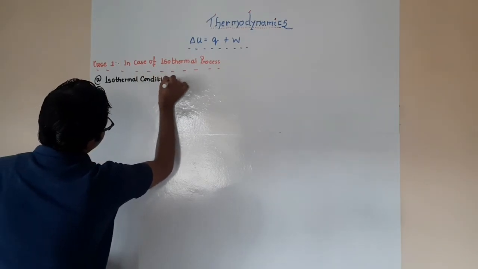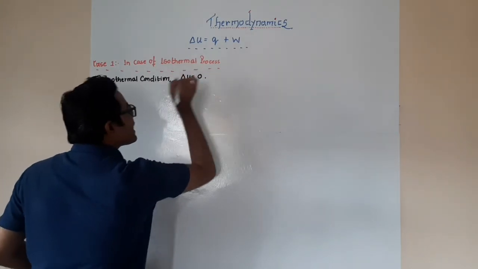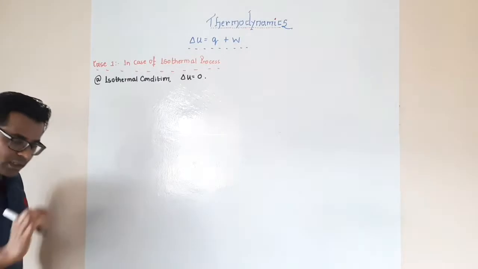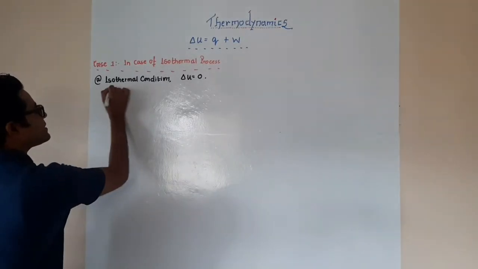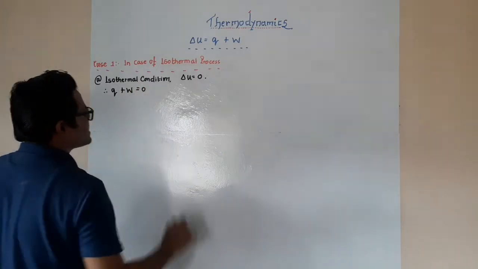So at the isothermal condition, delta U is going to be equal to 0. This means that Q plus W is going to be equal to 0.